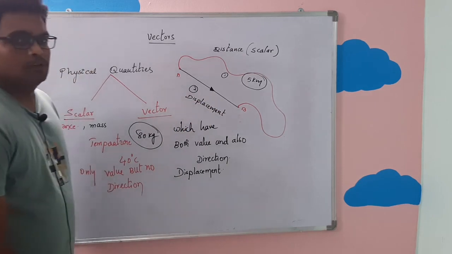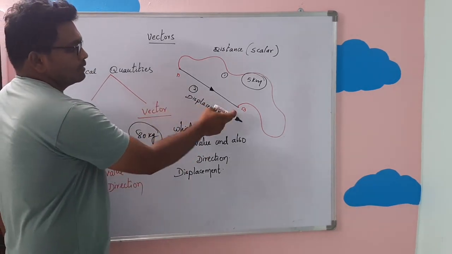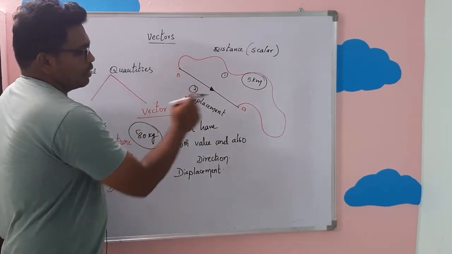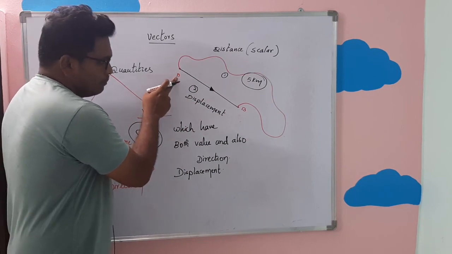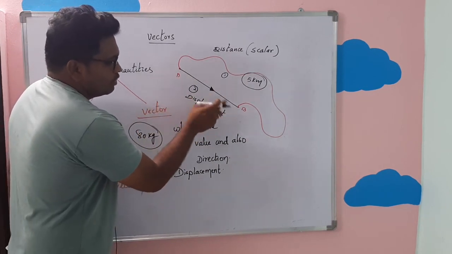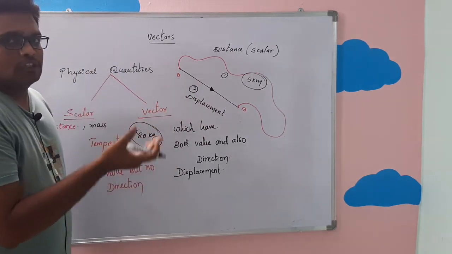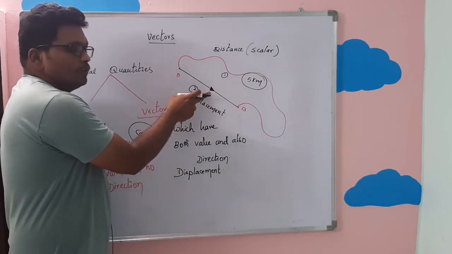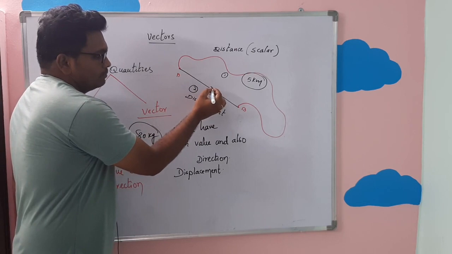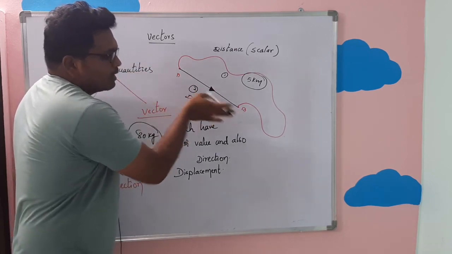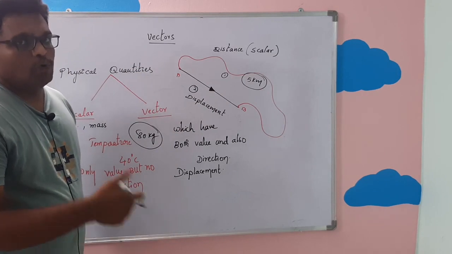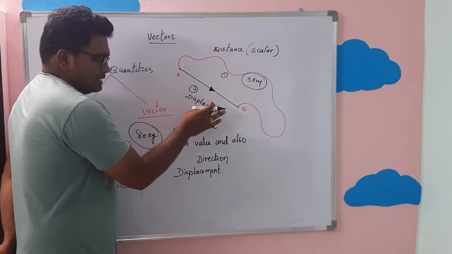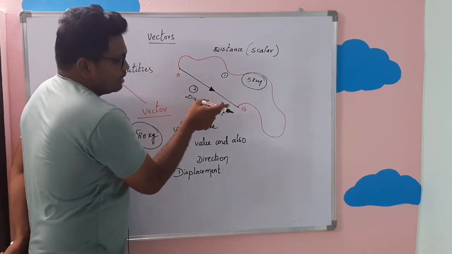What is displacement? The shortest path between any two points. If you see the diagram, the first path is the longest path, which takes more time to reach point B from point A. But from the same point A to reach point B, you have another path which is the shortest. So that is the shortest path between any two points with a particular direction. If you observe this diagram, there is an arrow in this line. This arrow indicates in which particular direction your displacement is. You are changing your position from point A to point B. So the second path is called displacement. Displacement has both direction and also value.